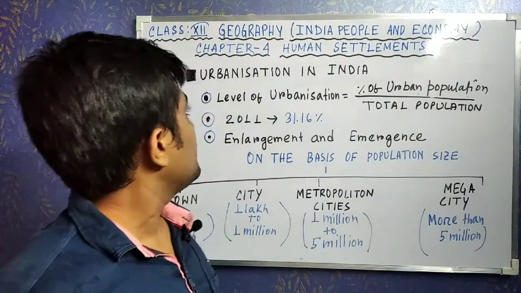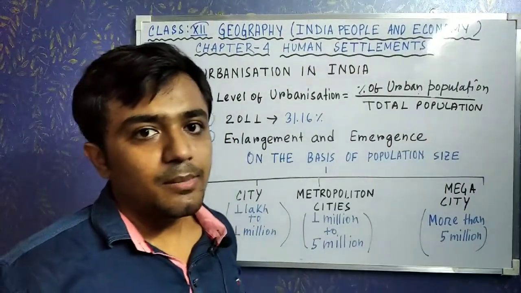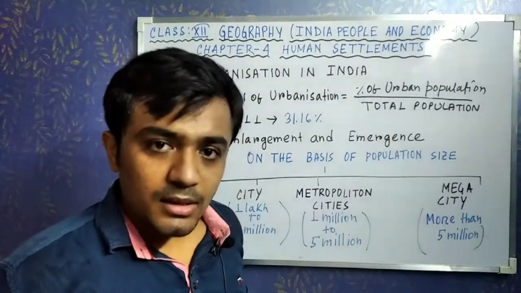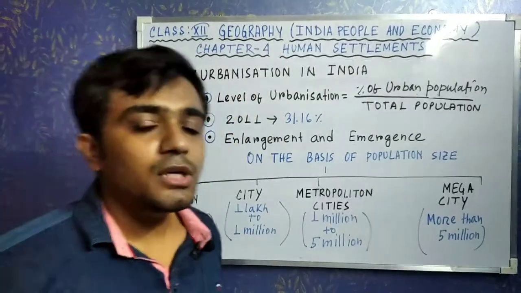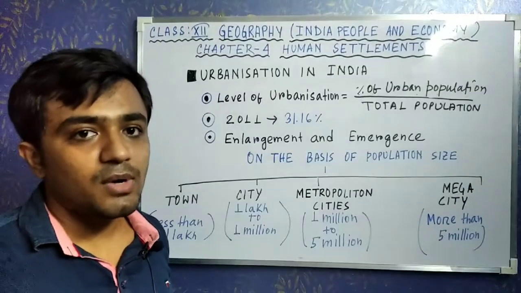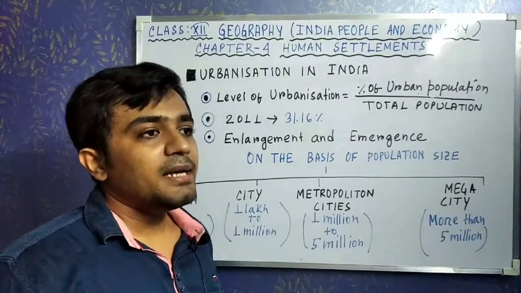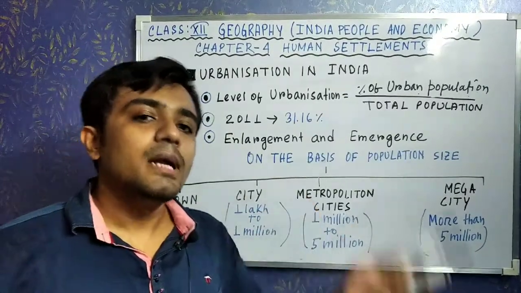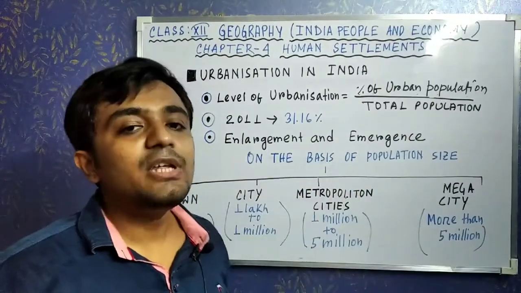Students, our next topic is urbanization in India. The level of urbanization in India is measured by the percentage of urban population divided by total population. Clear? According to the 2011 report, our urban population percentage is 31.16%. Clear? And what is the reason behind urbanization in India? The main reason is the enlargement of cities, and another reason is the emergence of new cities.